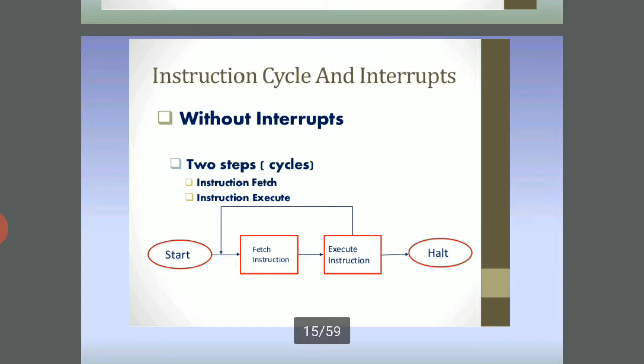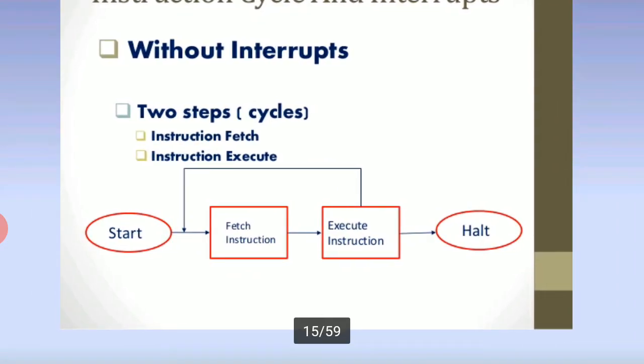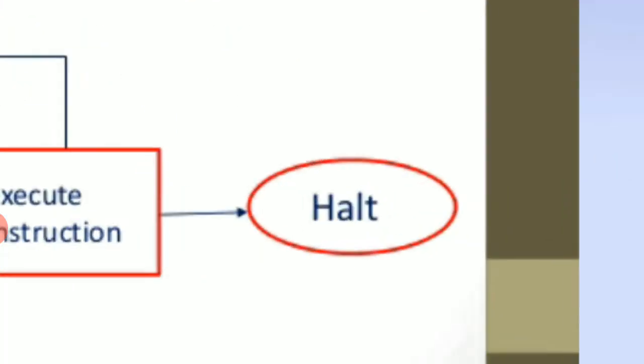Instruction cycle and interrupts. Without interrupts, there are two steps in the cycle: instruction fetch and instruction execution. Here see the diagram: start, fetch instruction, execute instruction, halt.